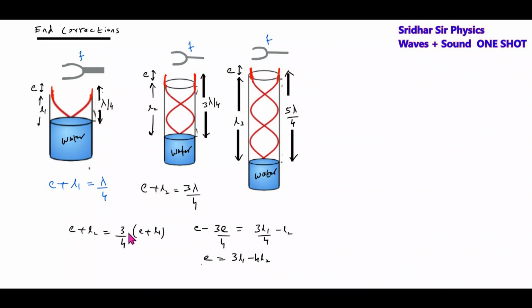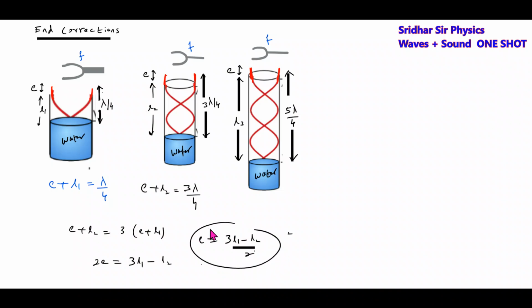End correction, so lambda by 4. This will be only this much. The corrections will be 2E equal to 3L1 minus L2, so E equals (3L1 minus L2) by 2.